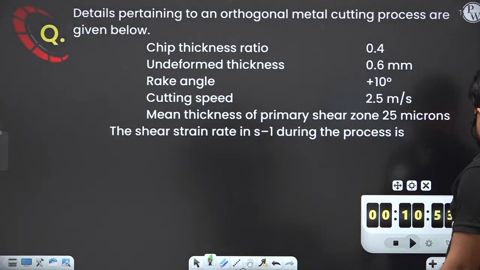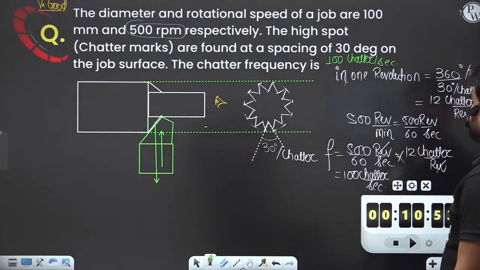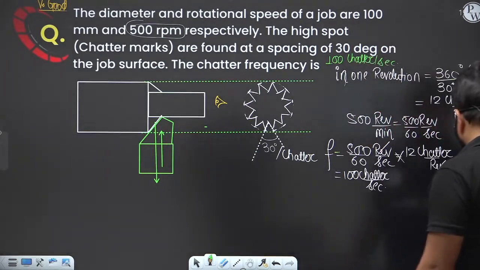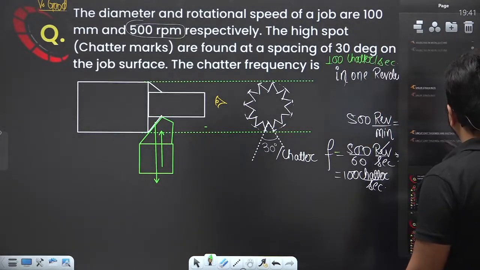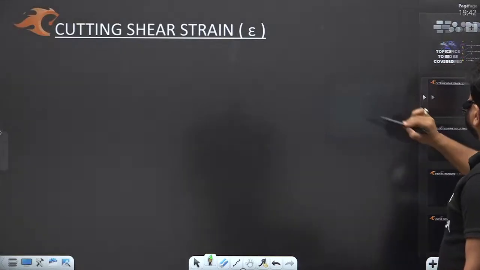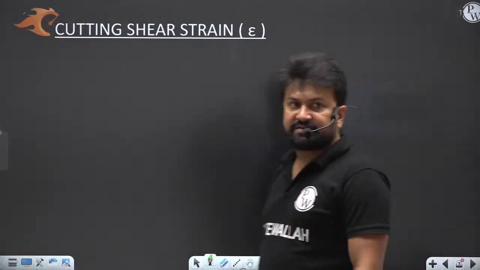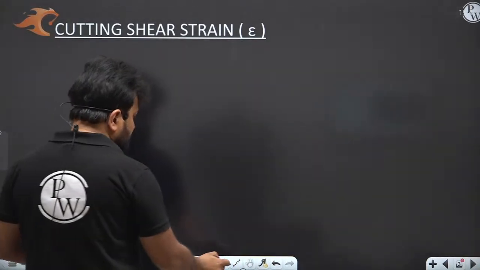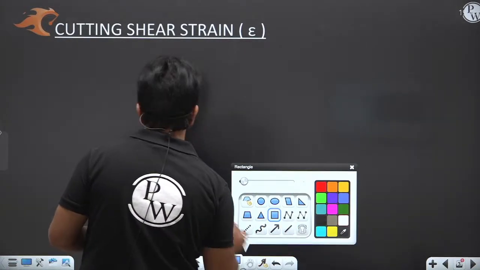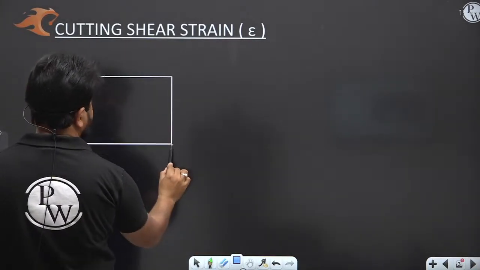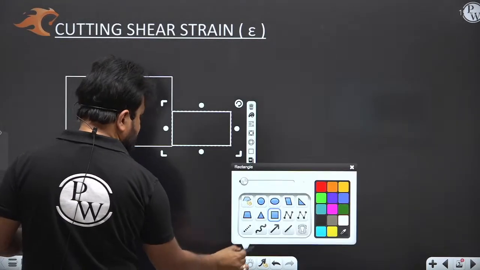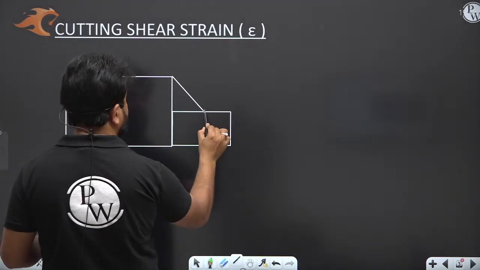Now, in the last class, I think we discussed the shear plane. Now, let's discuss the cutting shear strain. The next topic we are going to start today is cutting shear strain. So here you can see the workpiece, which is going to be cut, and this is the shear plane.